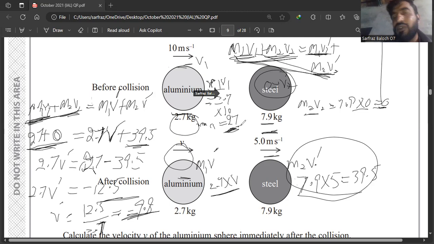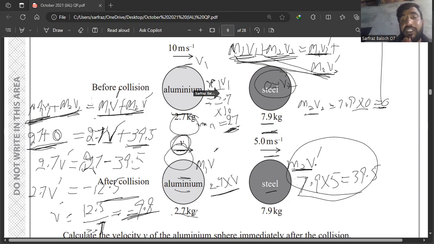The momentum after collision is m1 v dash and m2 v dash. We can say only v, because in the question it is written v. So m1 v dash means the momentum after collision. The mass is the same, 2.7 kg, and the velocity after collision is not known for the aluminium sphere, so I wrote 2.7 into v dash.